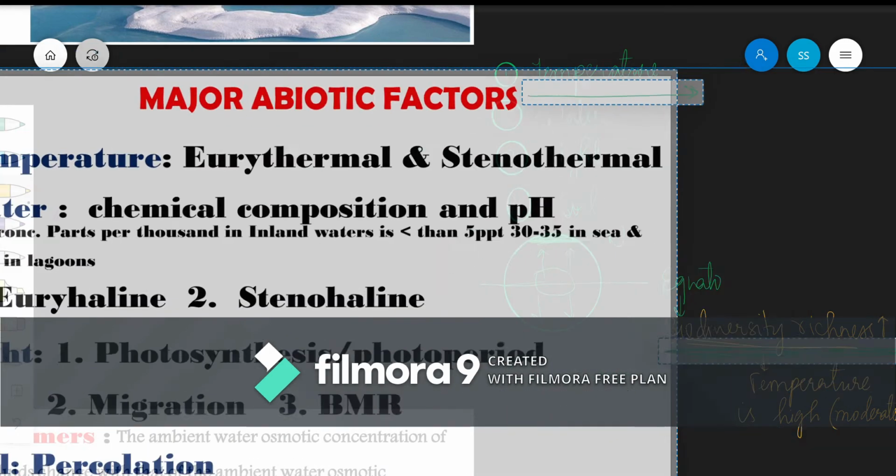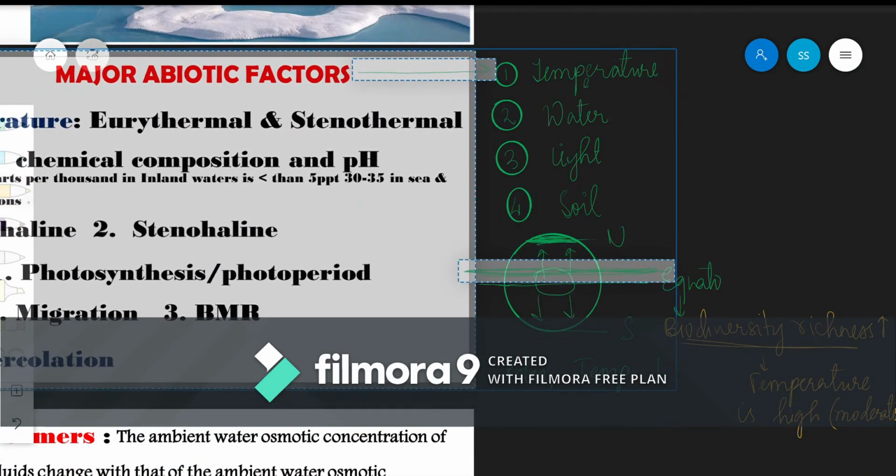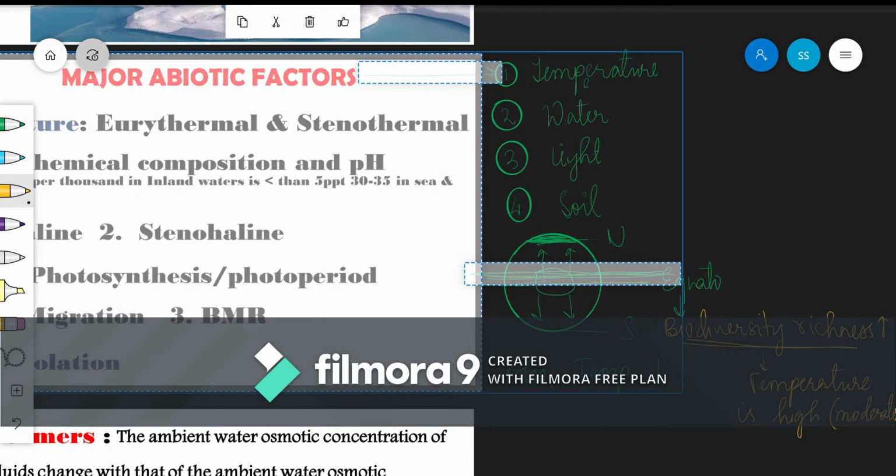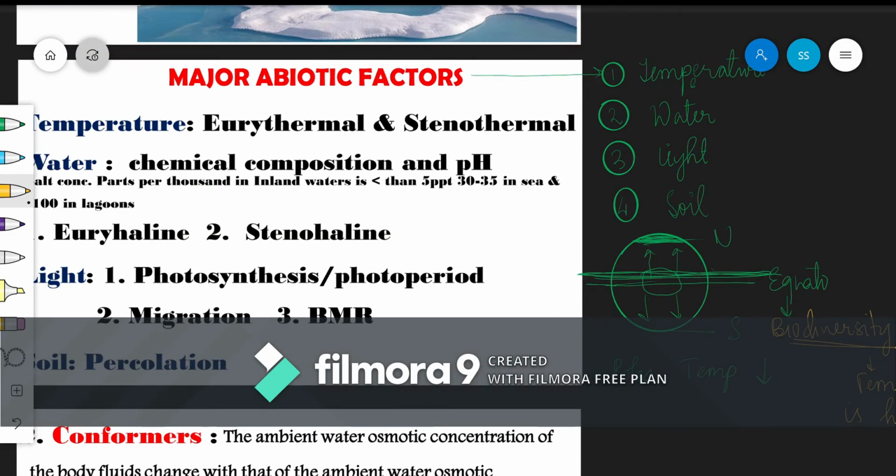Now the second important thing about temperature is eurythermal and stenothermal.